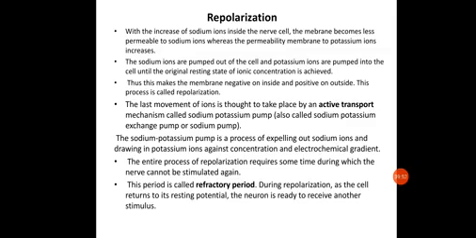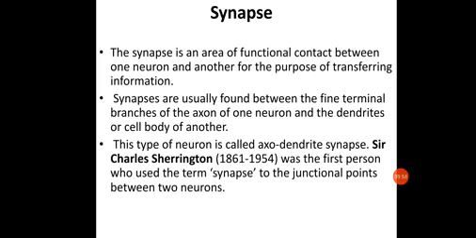Okay, so that's all about the mechanism of the functioning of the neuron. It consists of three phases: resting potential, that is polarization; action potential, that is plus 30 millivolt, that is depolarization; and again back to the minus 70 millivolt, that is the resting potential, by repolarization. These three stages are so important, crucial for the functioning of the neurons.